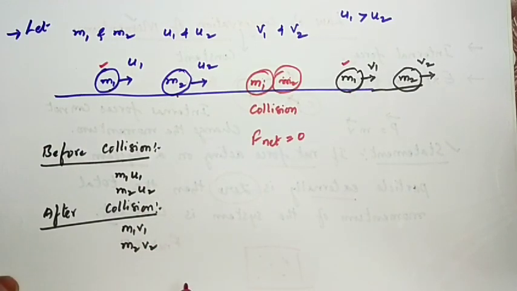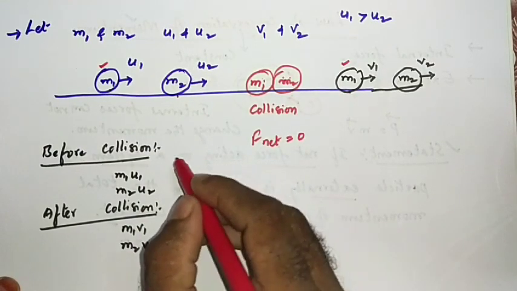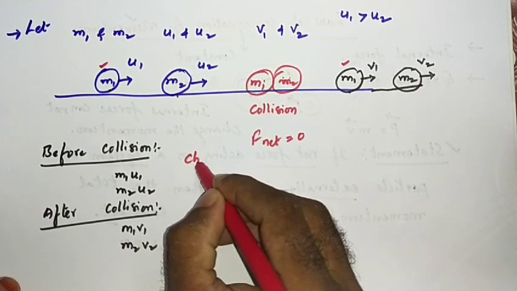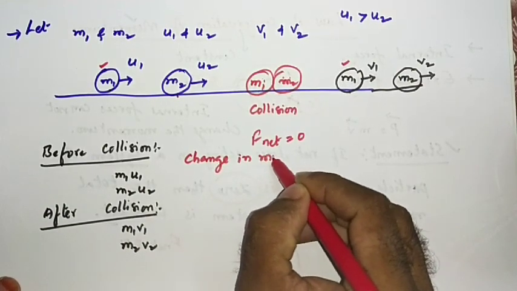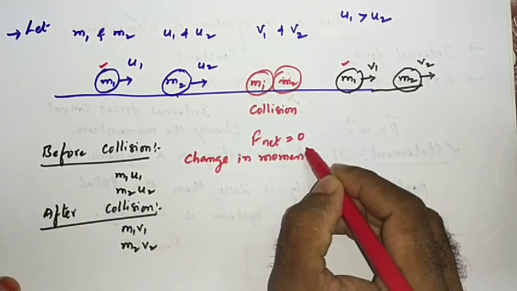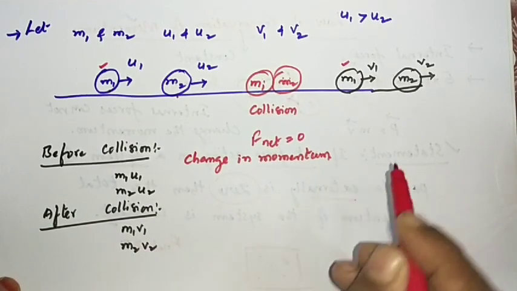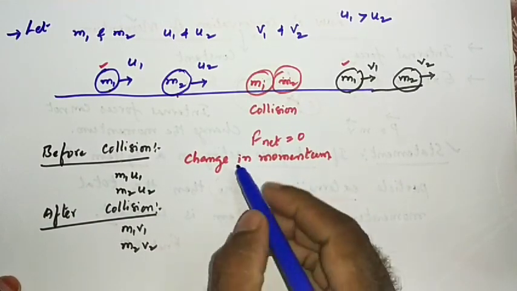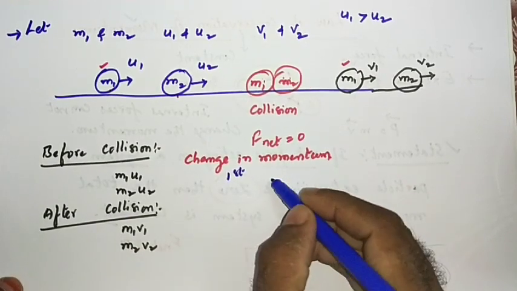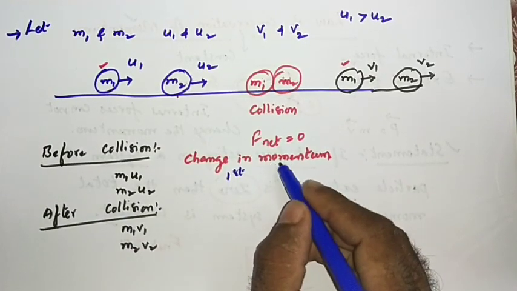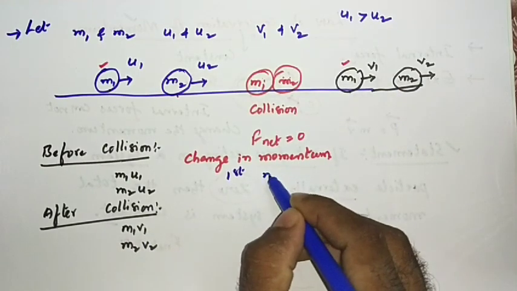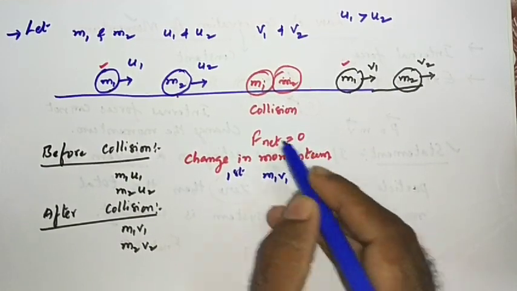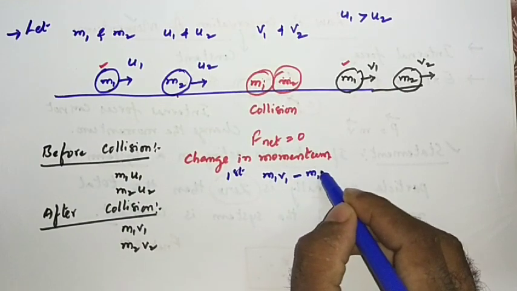Let us see that. What is the change in momentum of the bodies? Change in momentum is final momentum minus initial momentum. For the first body, the final momentum after collision is m1 v1, minus the initial momentum m1 u1.